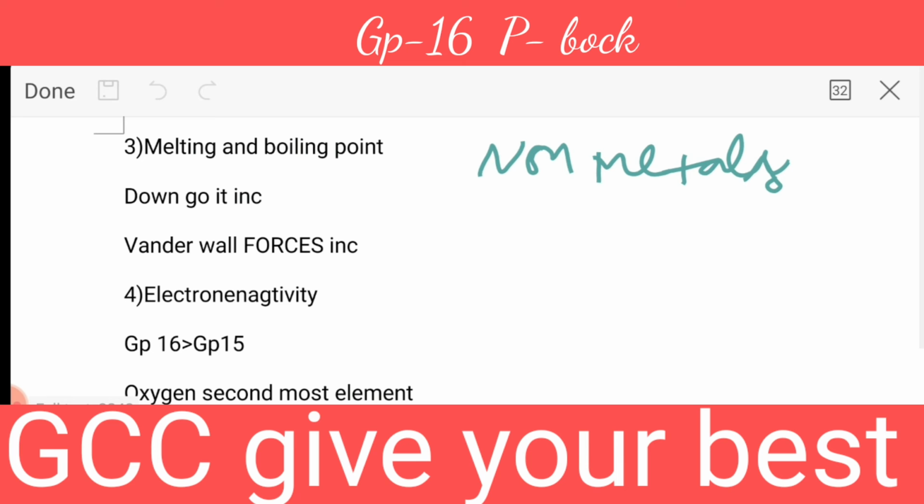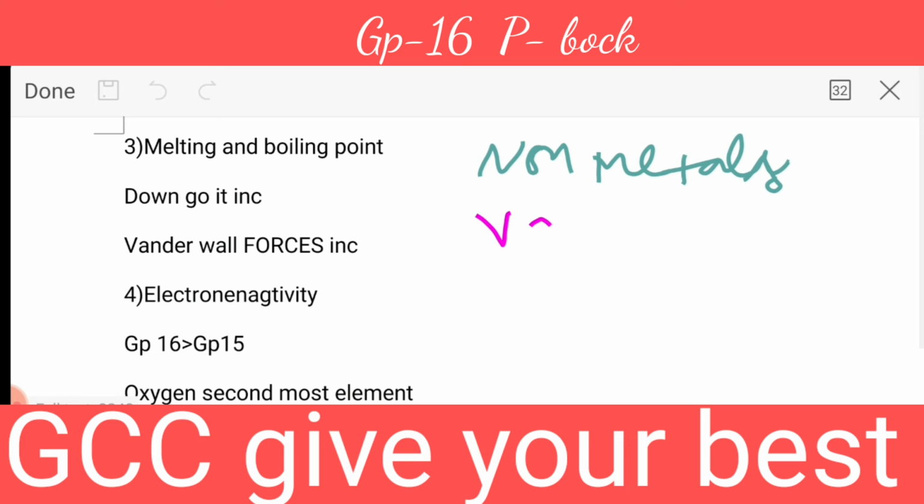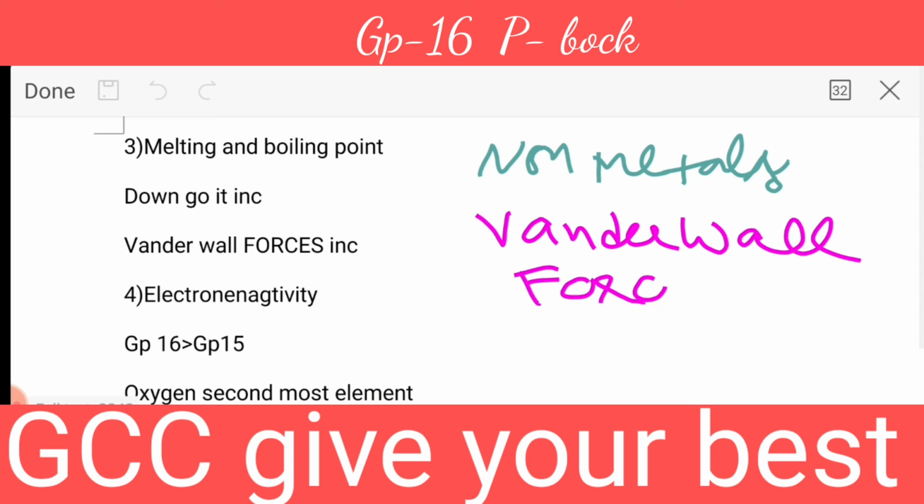As we move down the group in non-metals, the magnitude of van der Waals forces increases. And when the van der Waals forces increase, obviously the melting and boiling point will increase down the group. Clear?